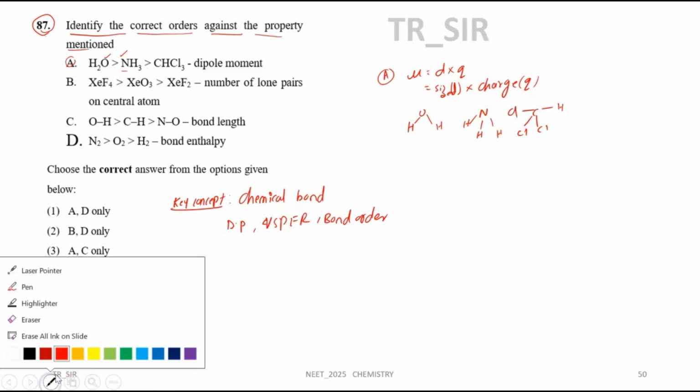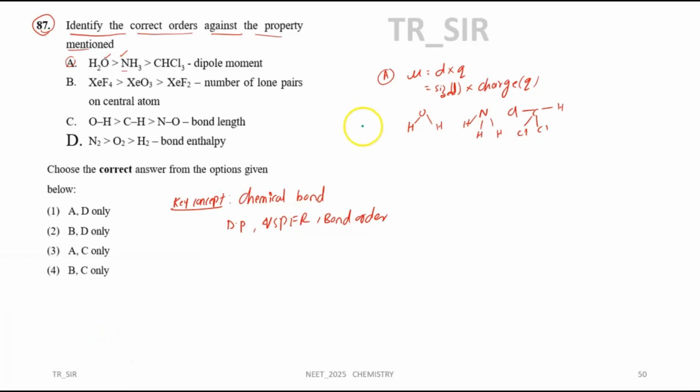Now we'll see their bond polarity. Bond polarity, what happened here? It is pulling towards the upward direction. It is also pulling upward, so the resultant vector will be straight upward. Again in this case, this is pulling towards here, this is pulling towards here, and this is also pulling. Two bond polarities are going together here, and three bond polarities are going together here. Now you can see this chlorine pulls toward this direction, this chlorine pulls toward this direction, and this one pulls toward this direction as well.